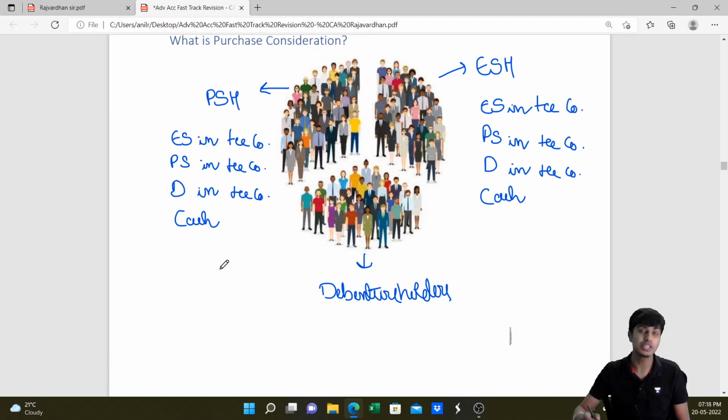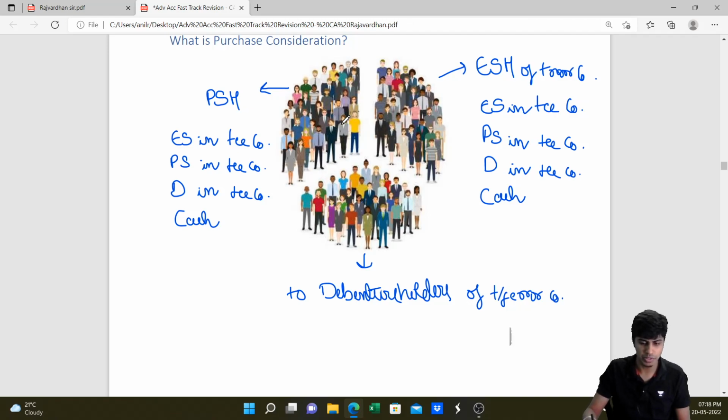Same with regard to debenture holders of the transferor company. To debenture holders of the transferor company also, what do we do? We can give them equity shares. We can give them preference shares.